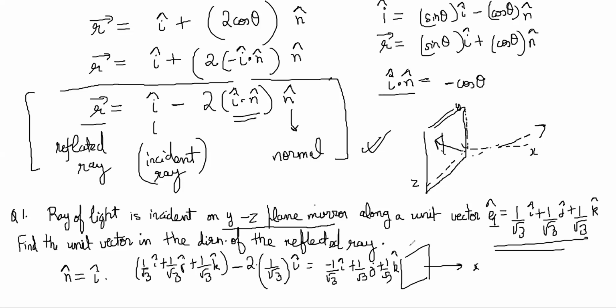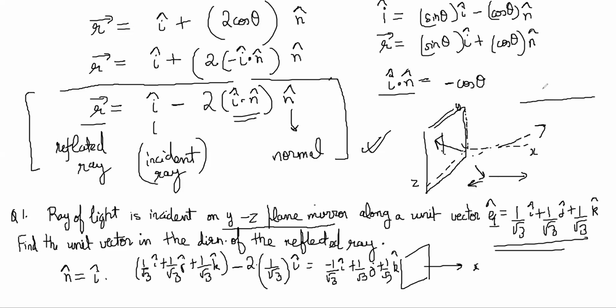So notice what has happened. Because the mirror was the YZ plane and the normal direction was the i direction, any ray coming towards the mirror gets reversed in that component, right? So the y and z components don't change at all. See, y and z didn't change at all, and i has been reversed. So it is now going backward in the i direction, right?